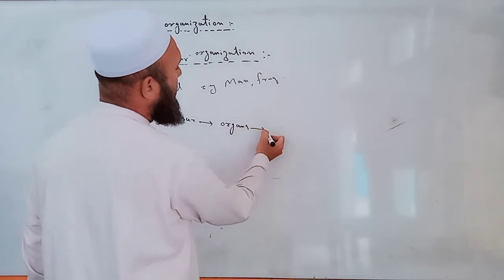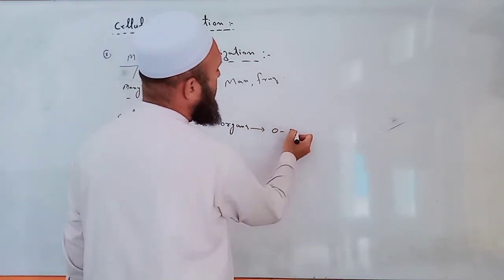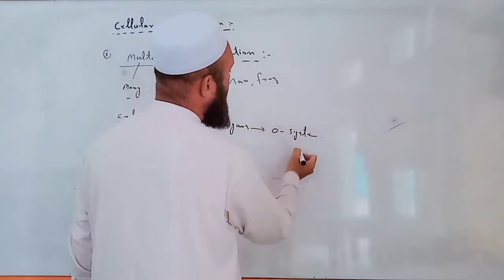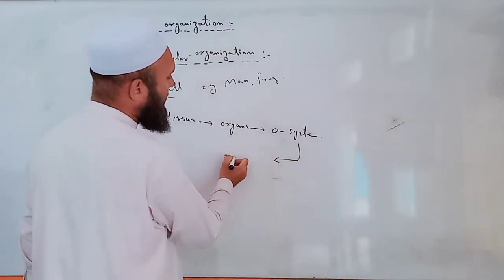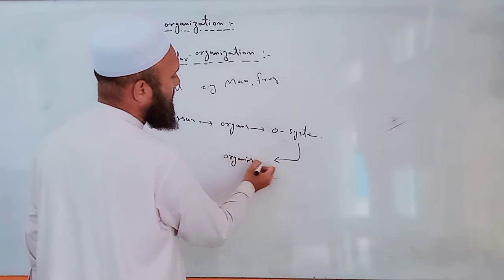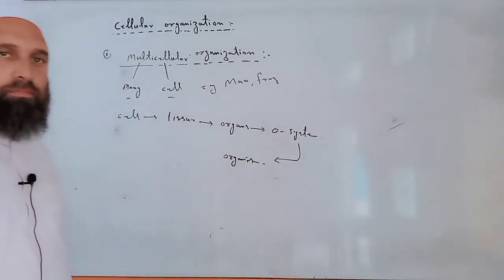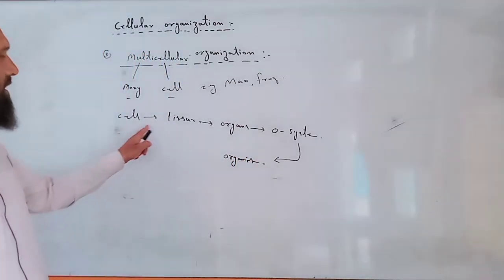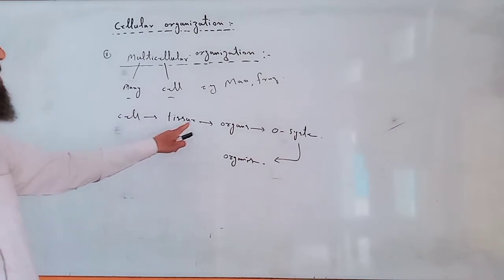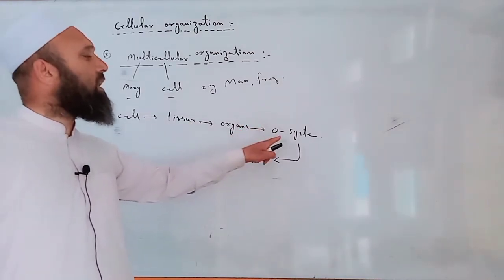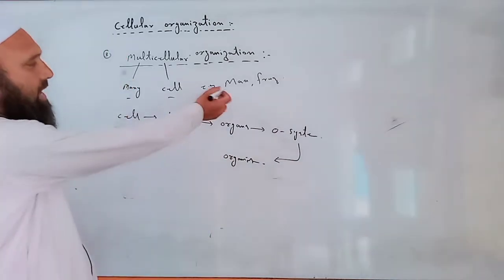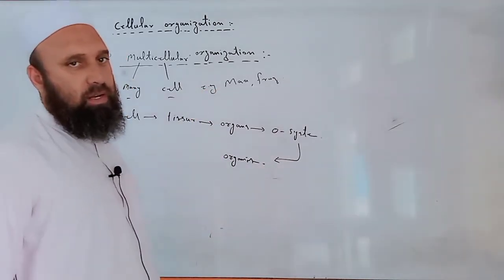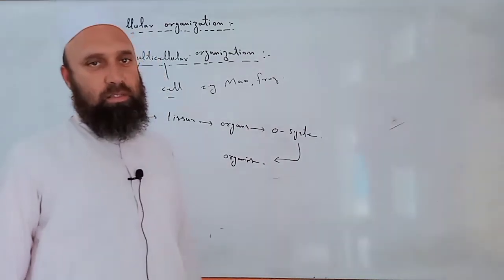Organs combine together and they form organ system. Organ system combine together and they form organism. Cell form tissue, tissue form organ, organ form organ system, organ system form organism. Example: man, frog, and mustard.